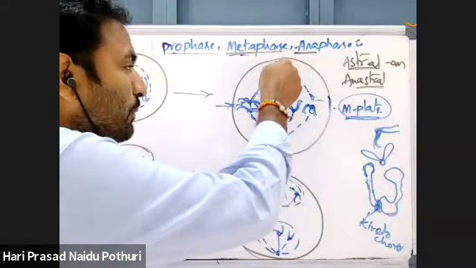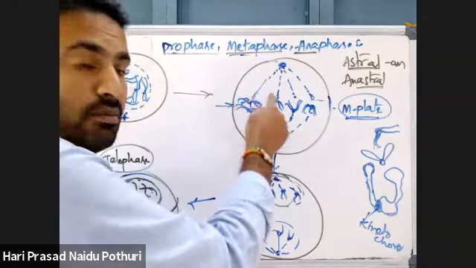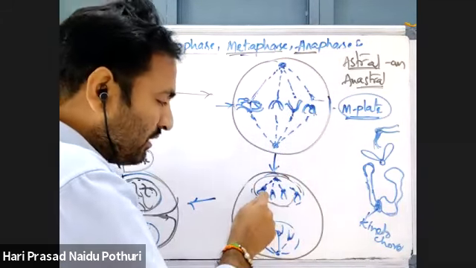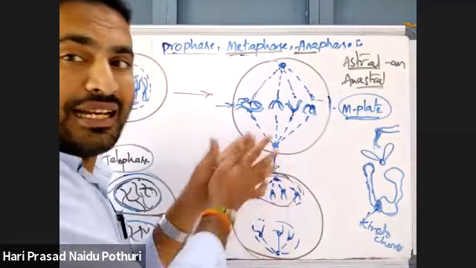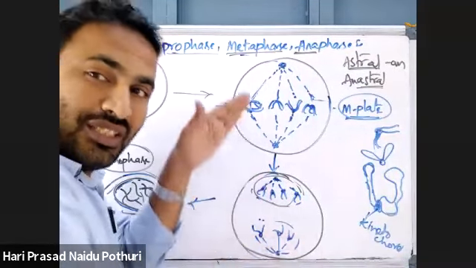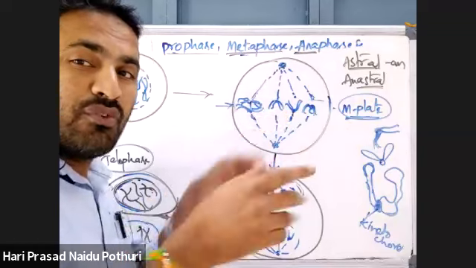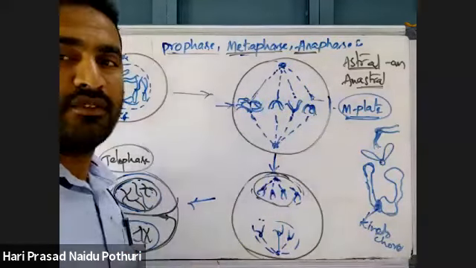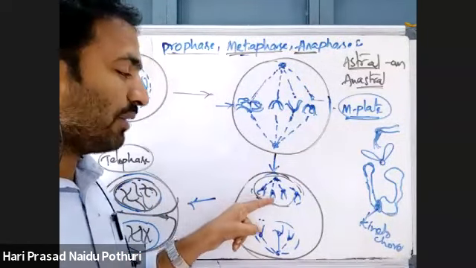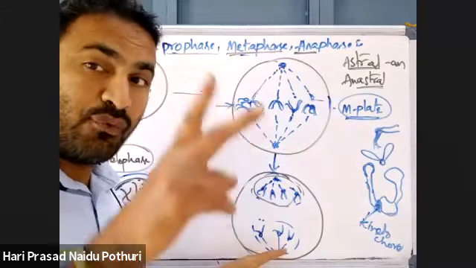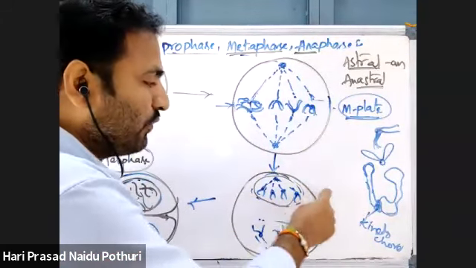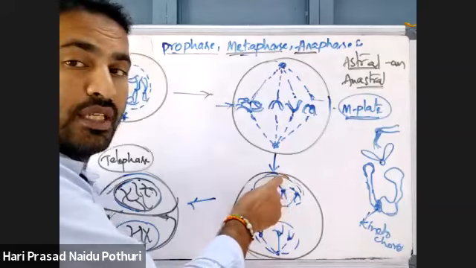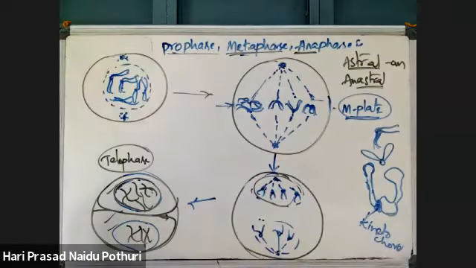See here, this spindle fiber is this much long, but in anaphase, that spindle fiber is contracted. During the contraction, chromosomes will get separated at the centromere. One chromatid, another one. 4C condition will be there, no? That 4C condition, 2C will come to here, and another 2C will come here. Like that, it is taking place. I will explain in clear.